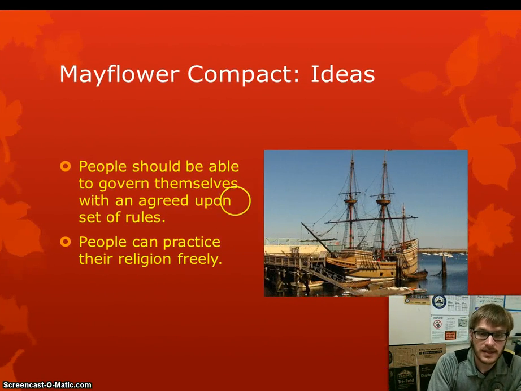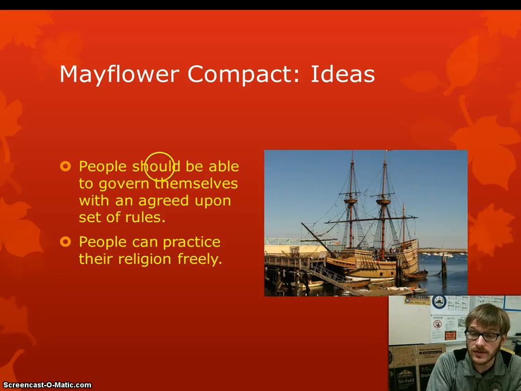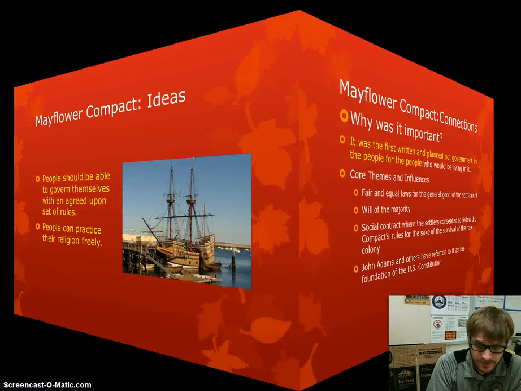And here's what it did. They decided that people should be able to govern themselves, not just have a king tell them what to do, but they can make decisions for themselves. They can come up with rules for themselves that they all agree to follow. And one of their biggest rules, because they were a religious group who used to be attacked and hurt and thrown in jail for their religion, they said, we can practice our religion freely. We can worship and follow our religion without being punished for our religion.